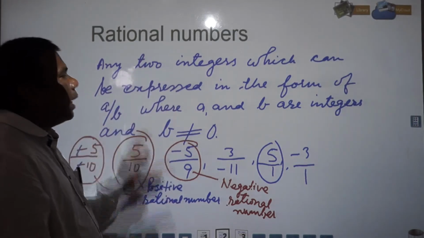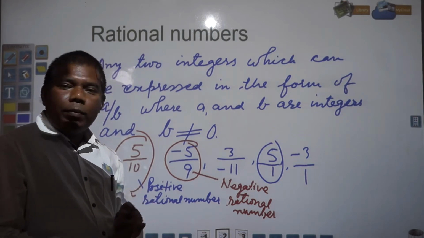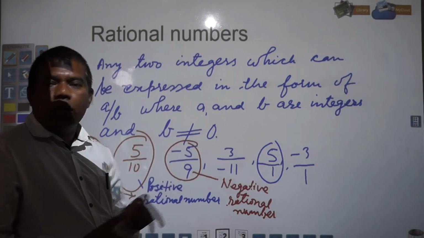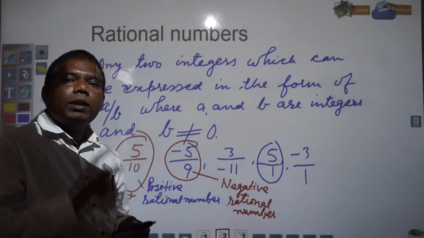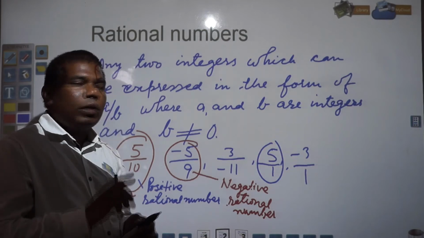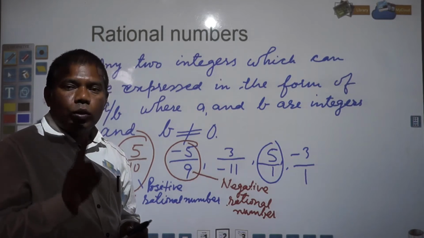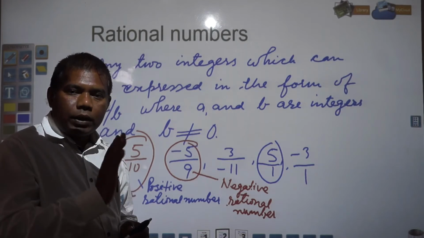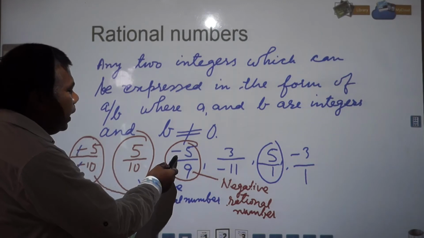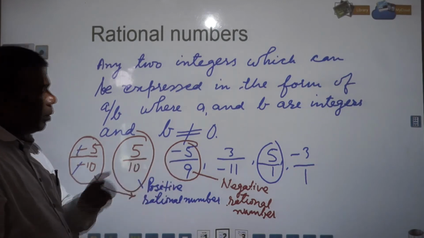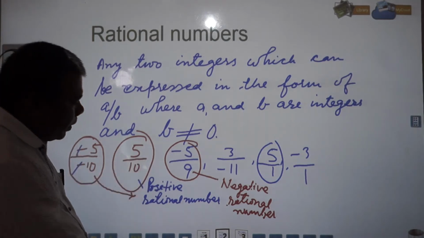Any two integers which can be expressed in the form of A by B, where B is not equal to 0 and both A and B must be integers, that is called a rational number. Two types are there, positive rational number and negative rational number. If A and B are both either positive or both negative, then it is a positive rational number. And if either A or B, the numerator or denominator, is negative, then that is a negative rational number. I hope you understood.